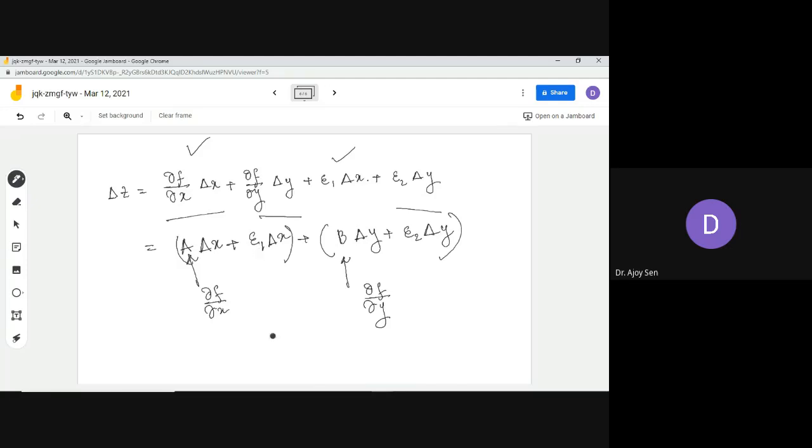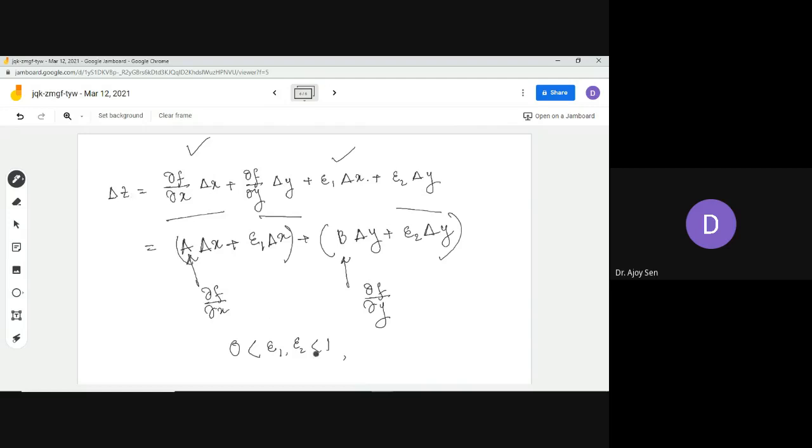And this epsilon 1 and epsilon 2, obviously like the previous one, they are very small numbers, and they go to 0 as del x and del y tend to 0.